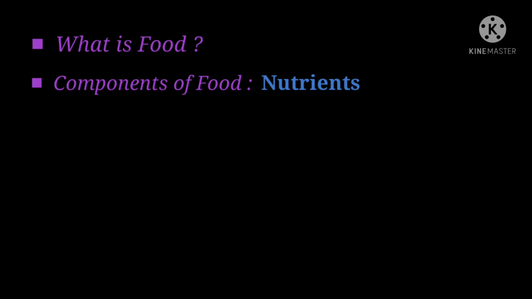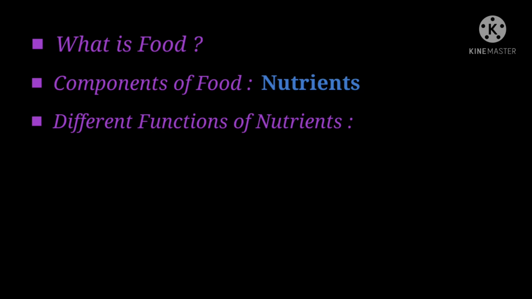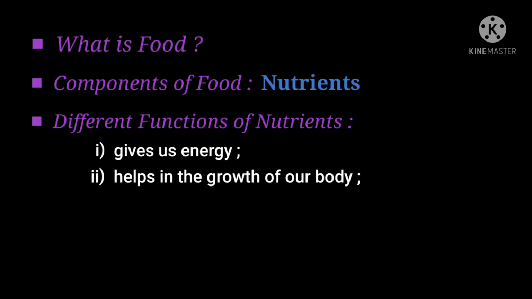Now these components that are present in a food are known as nutrients. So nutrients perform different functions. Number 1, nutrients give us energy to perform different body activities. Number 2, nutrients help us to develop our body, that is, to build our body.